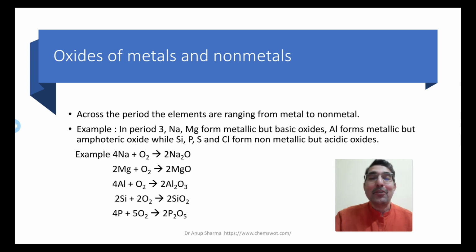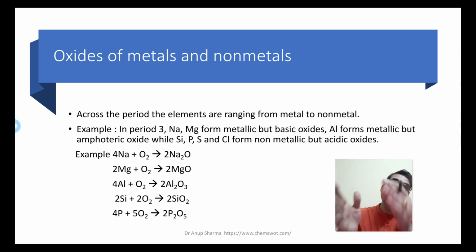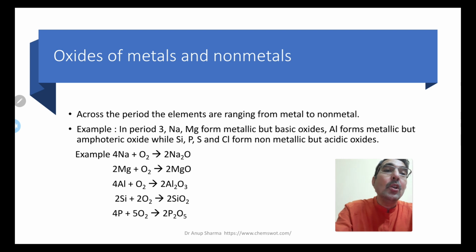Oxides of metals and non-metals. So across the period, the elements range from metal to non-metal. We know s block elements are metals. Then moving further, from aluminium to argon, it goes up to noble gases through non-metals. So for example, in period 3, sodium and magnesium are metallic and form basic oxides, because they are metals. Sodium and magnesium are metals, so we know them.